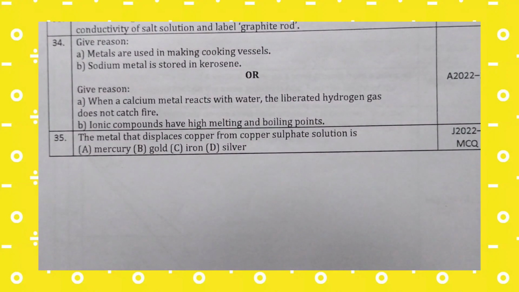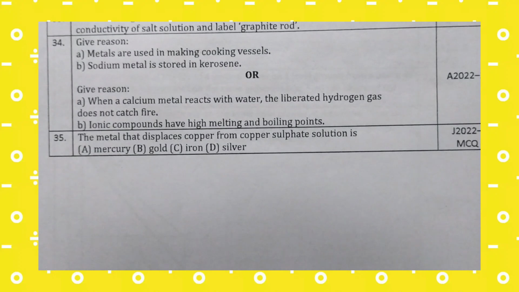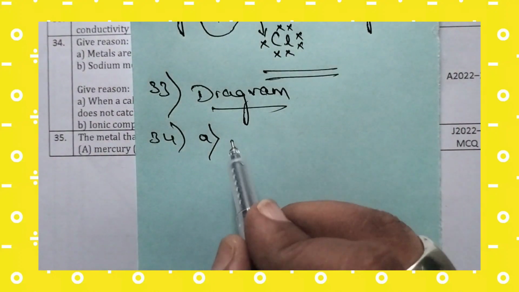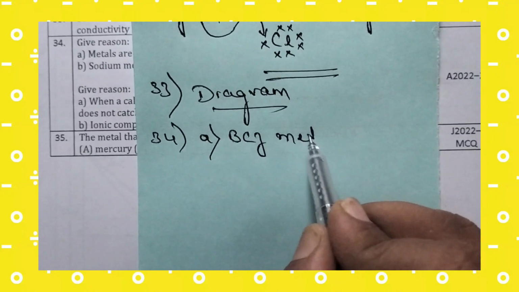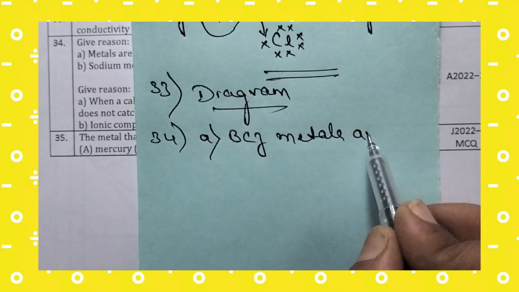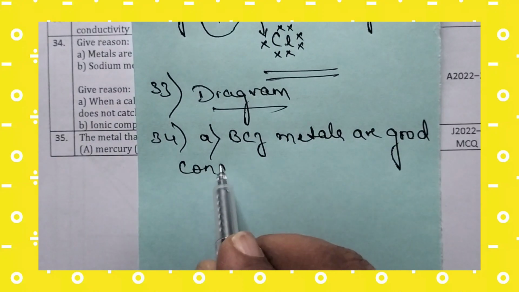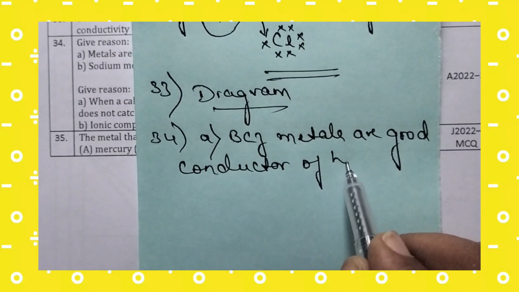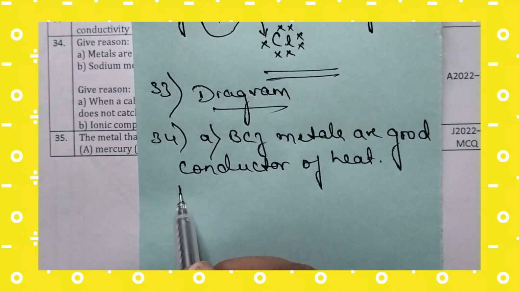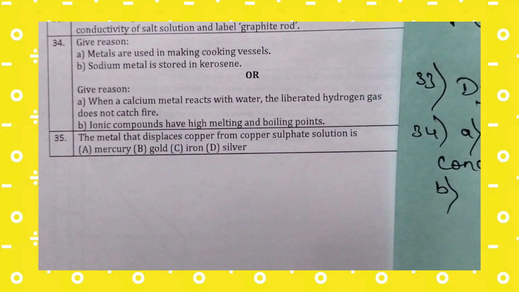The first give reason is, metals are used in making cooking vessels. Let us write the answer: because metals are good conductors of heat. Metals are good conductors of heat. So that is the answer for why we are using them as cooking vessels.